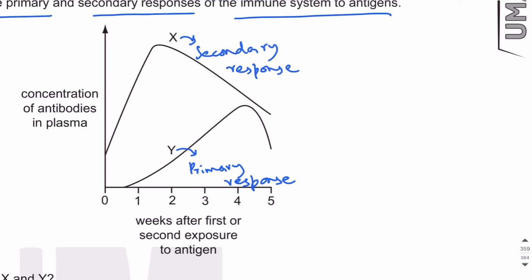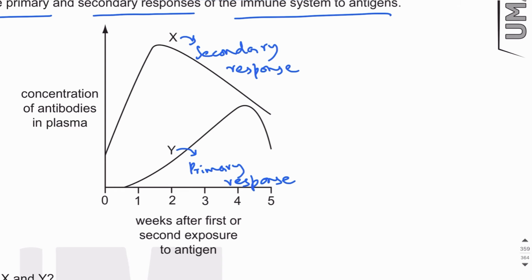So if a particular pathogen, for example, chickenpox virus, entered your body for the first time, there will be an immune response, and that will be the primary immune response. Your body will initiate the immune response and the virus will eventually be cleared. So in your life, if chickenpox virus enters your body the next time, it could be the second time, third time, fourth time, and so on, it will always be secondary response. What you need to know is that secondary response is faster than primary response.